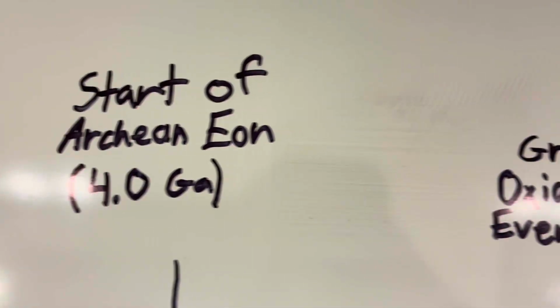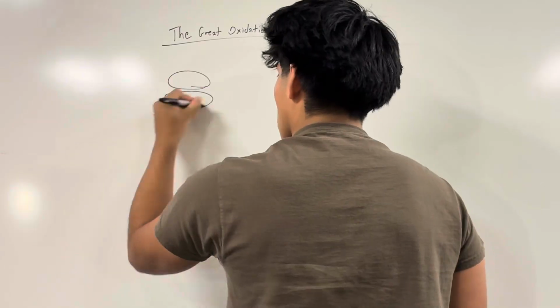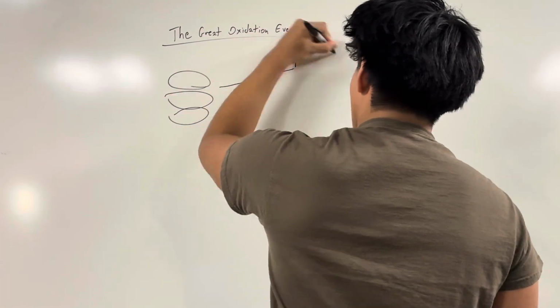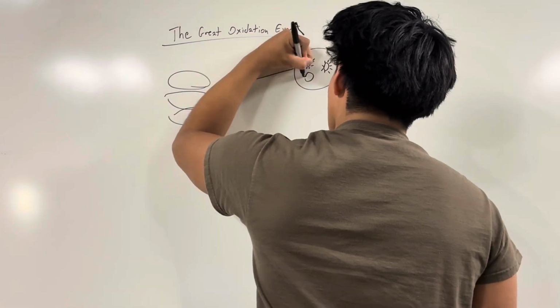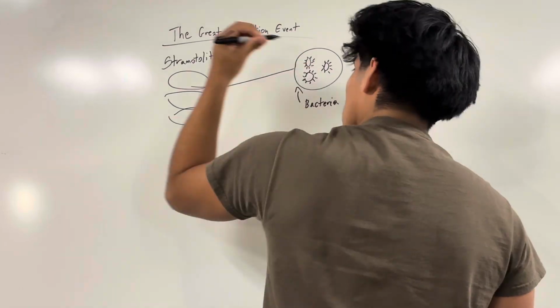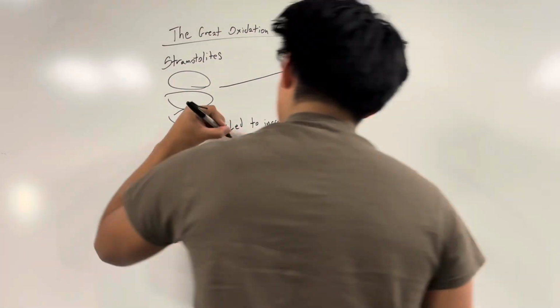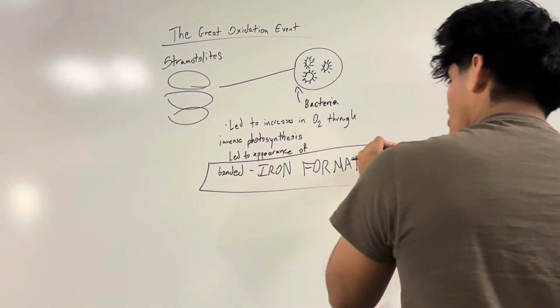The Great Oxidation Event was marked by increased levels of oxygen produced by the cyanobacteria in the stromatolites via photosynthesis. This also led to the appearance of banded iron formations. These stromatolites laid the foundation for modern life on Earth. They provided enough oxygen in the Earth's atmosphere for animals to begin to evolve and exist.